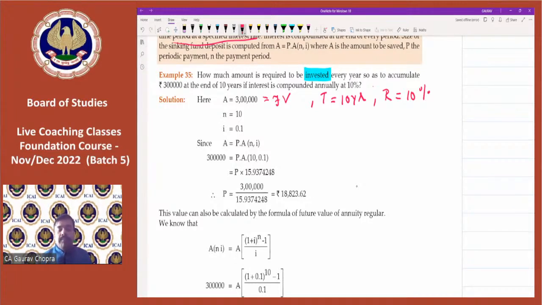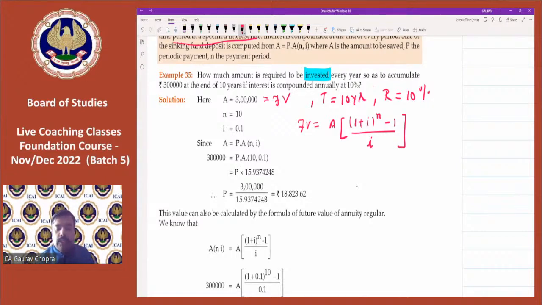All these are given. So let us apply the formula for future value: future value is equal to annuity times (1 plus i to the power of n minus 1) divided by i.